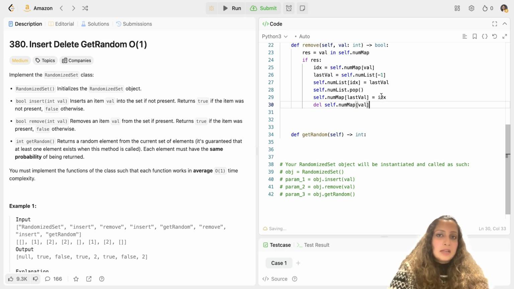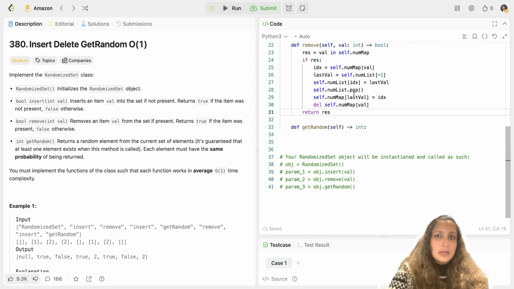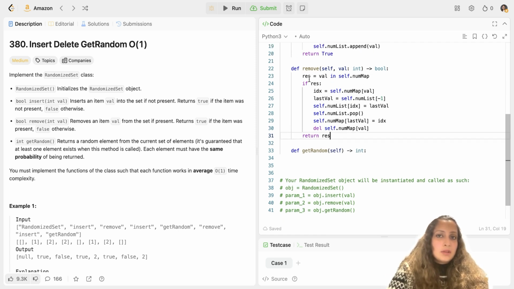Because I have saved the index for last val here, I don't need val anymore. And finally, I also have to return the result that the removal was done correctly. So I return that; that's my entire remove function. What I did was first get the result, whether the value is present in the num map or not. If it is present, then only I can remove it.